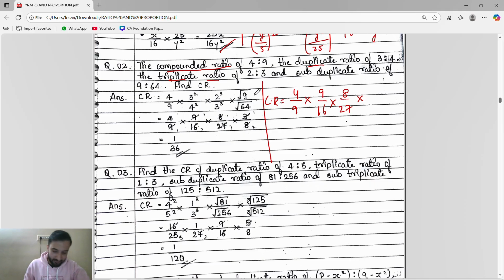Subduplicate means square root: 9 square root is 3, 64 square root is 8. After that, what we have to do? We have to just cancel here only.